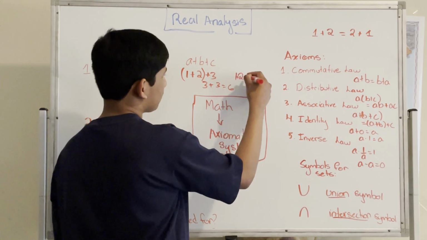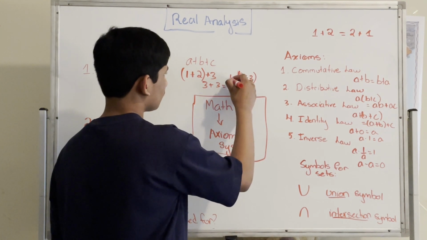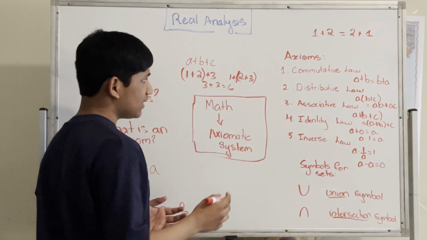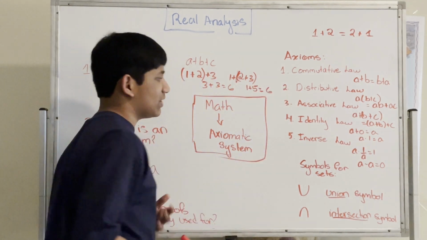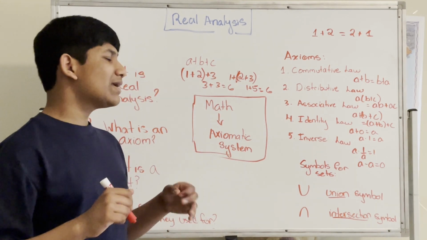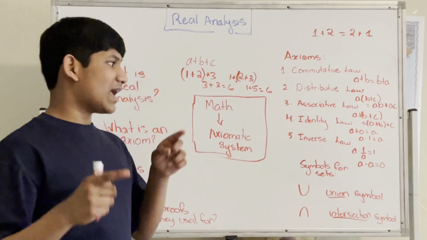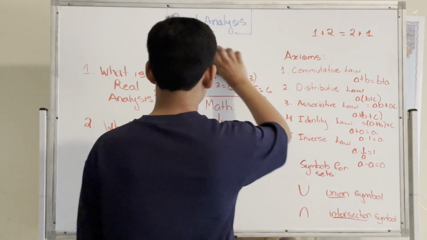Likewise, if we do 1 plus 2 plus 3 again, but put parentheses around the 2 and 3, we get 1 plus 5, which is also equivalent to 6. So in other words, A plus (B plus C) is equivalent to (A plus B) plus C.